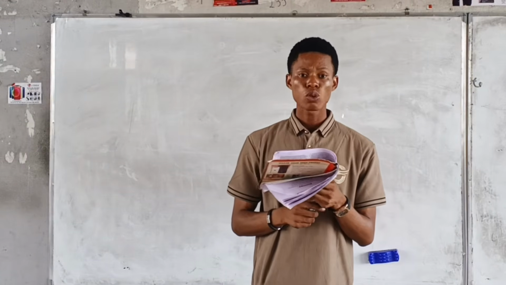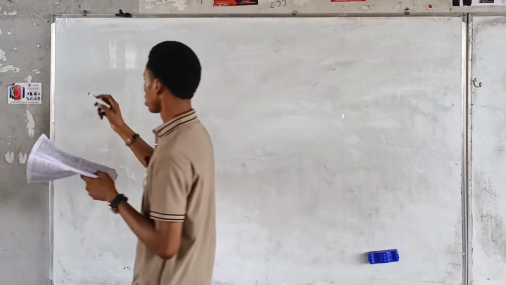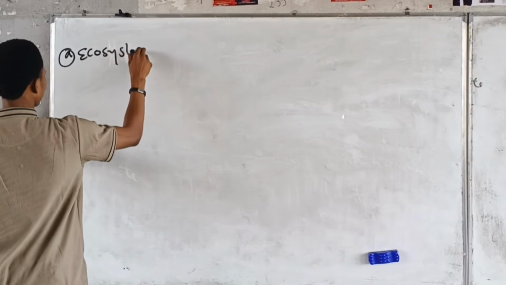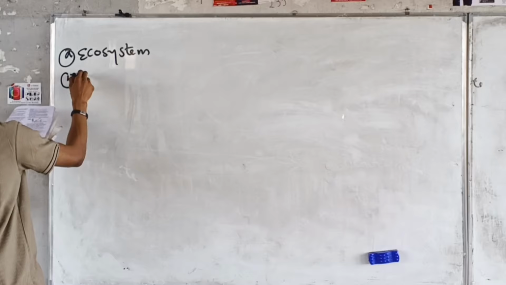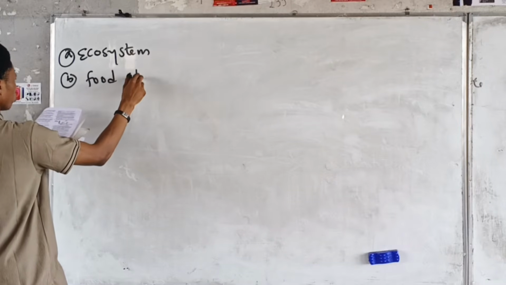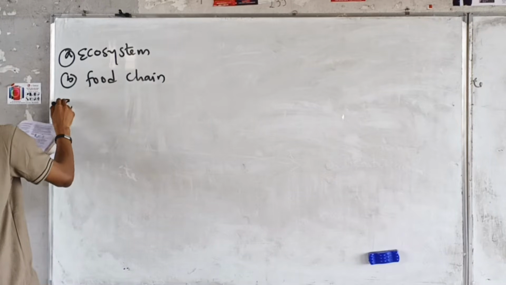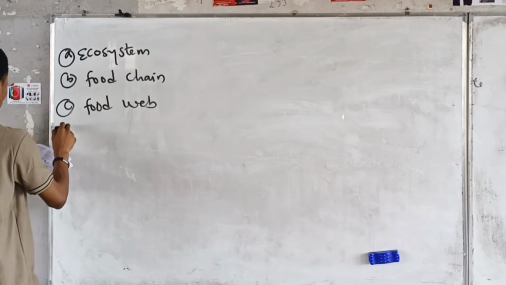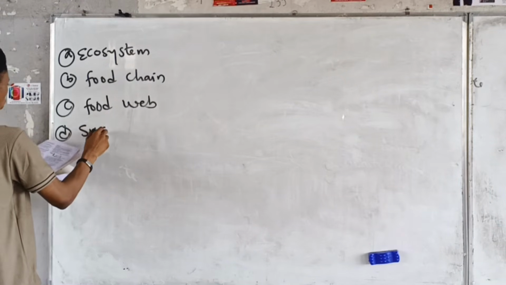A, ecosystem. B, food chain. C, food web. D, succession.